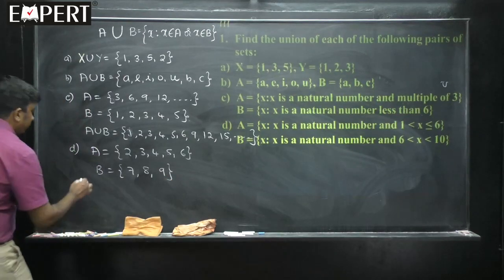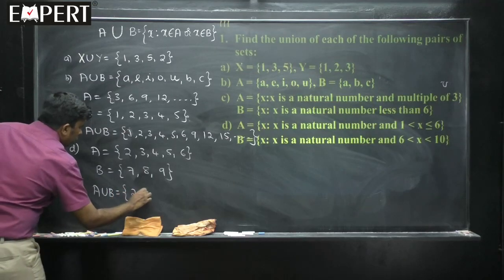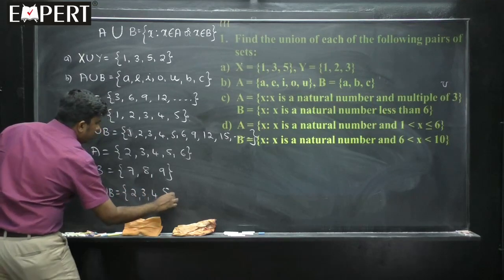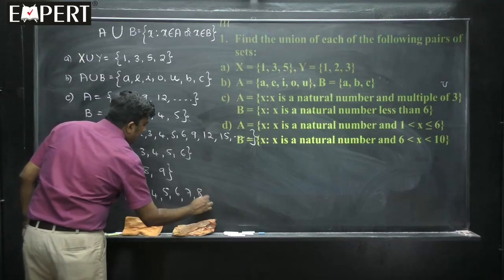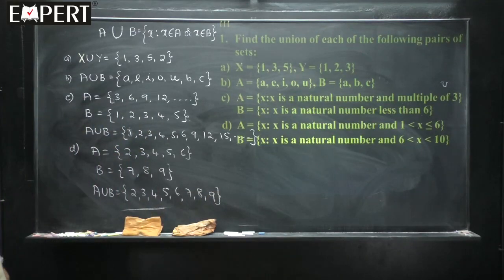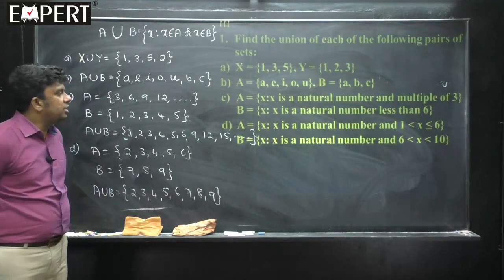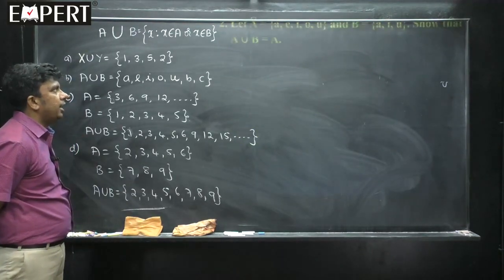Therefore, A union B is equal to 2, 3, 4, 5, 6, 7, 8, 9. This is A union B. You see their set builder form, write that in the roster method, list all the elements, then it is easy to write the union. Okay, so this is about problems 1, A, B, C and D.